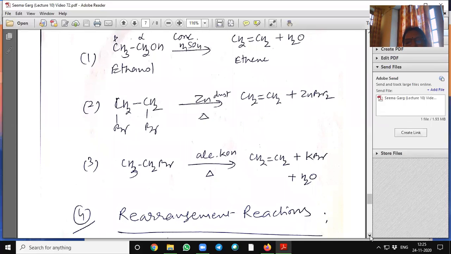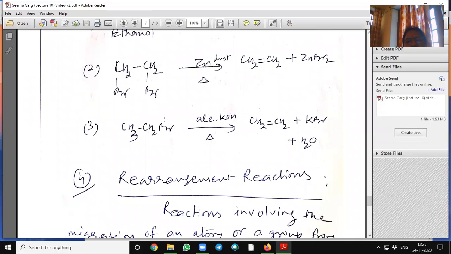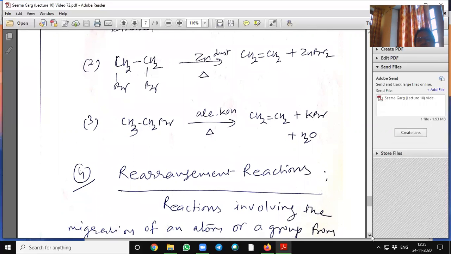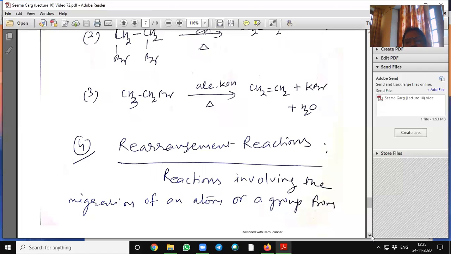Next is the dehydrohalogenation reaction. Here, bromoethane, when reacted in presence of alcoholic KOH, forms an ethene molecule plus KBr and a water molecule. So it is an elimination, dehydrohalogenation.